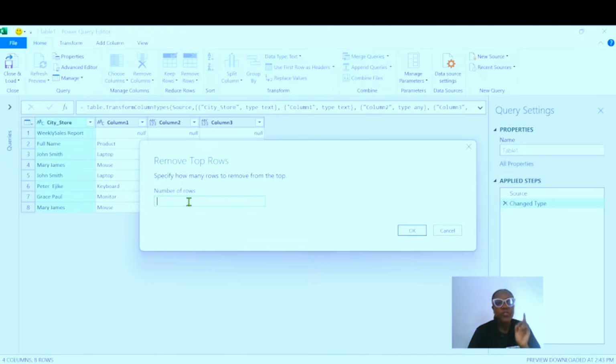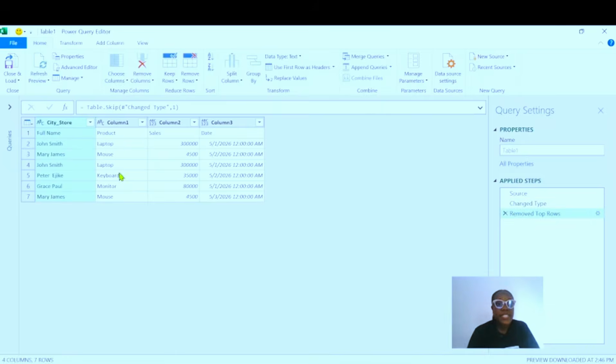We want to remove just one, because we don't need the first row, which is the weekly sales report. It is irrelevant. So we type one and select OK. You can see that that particular row has been deleted. And if you go down to our applied steps, you can see Removed Top Rows. This is the step that we took. We have removed the first top row.